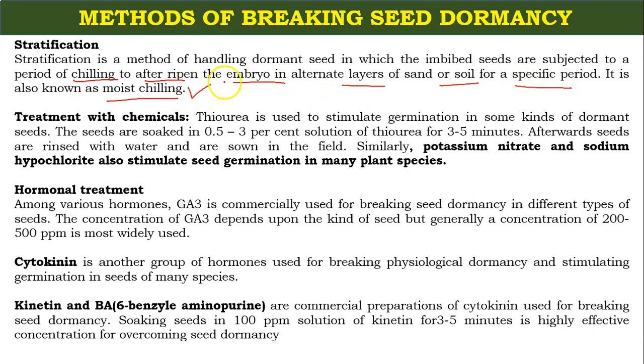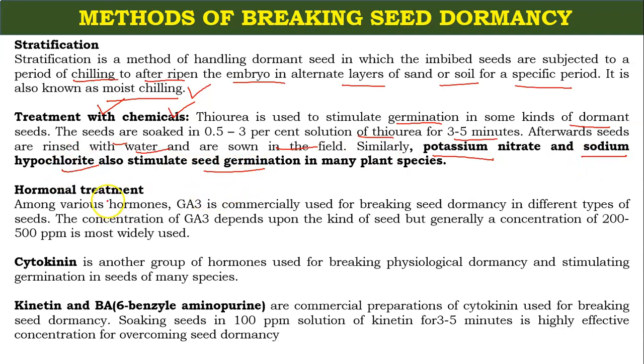What you are doing is chilling the seeds. There are some other methods. Treatment with chemicals: thiourea is also used to stimulate germination in some kinds of dormant seeds. Seeds are soaked in a 0.5 to 3% solution of thiourea for 3 minutes. You are chemically treating these seeds. Afterwards, seeds are rinsed with water and sown in the field. Similarly, you can use potassium nitrate and sodium hypochlorite for seed germination.